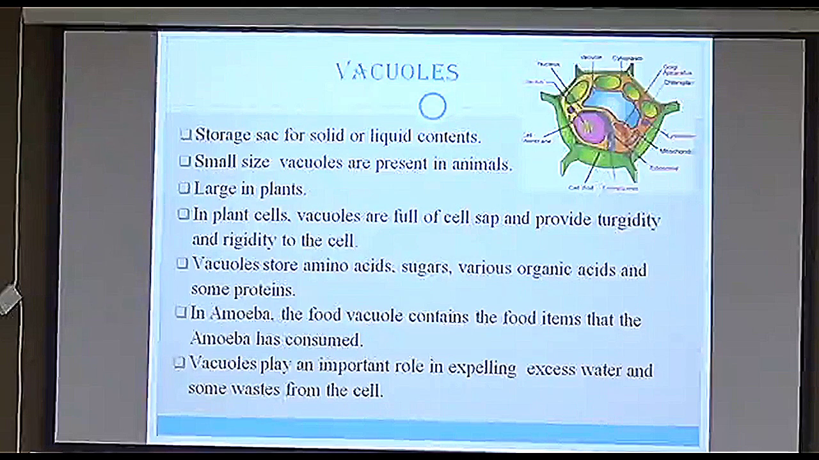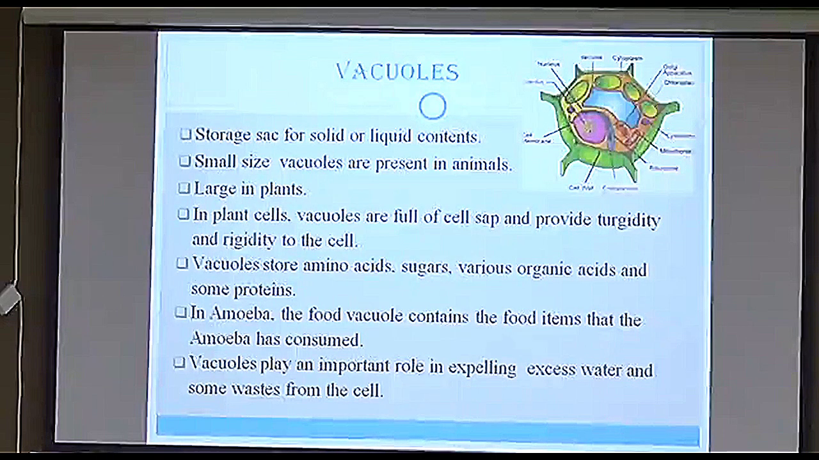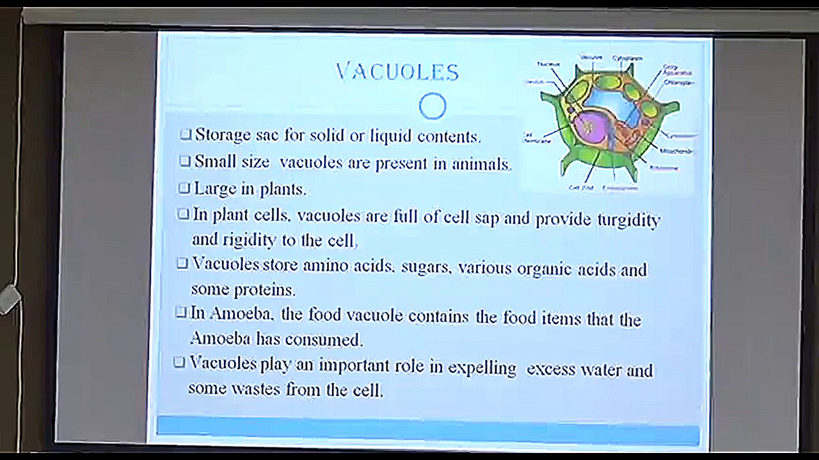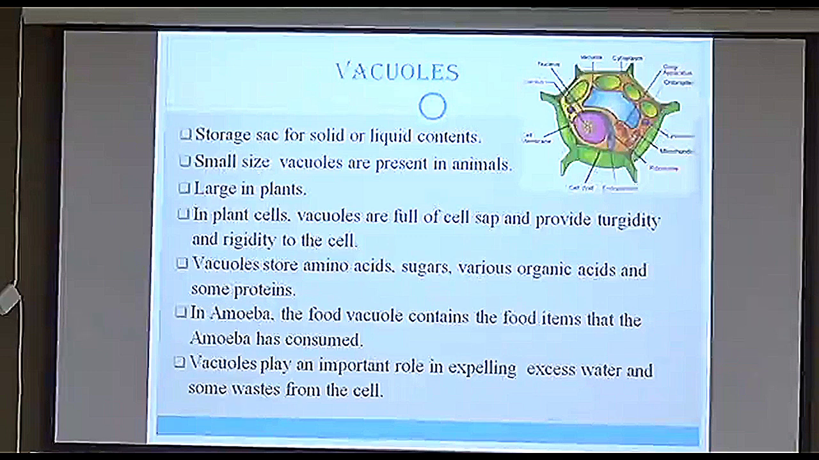Vacuoles, the last organelle, that is the vacuole. It is called a storage sac for solid and liquid content. If you remember your class 8 plant and animal cell, you see the biggest portion of a plant cell is taken up by the vacuole. Why? Because it contains the material. In animals, there are very small vacuoles, but many of them. In plants, there is one vacuole, or hardly two, but of a very big and large size.